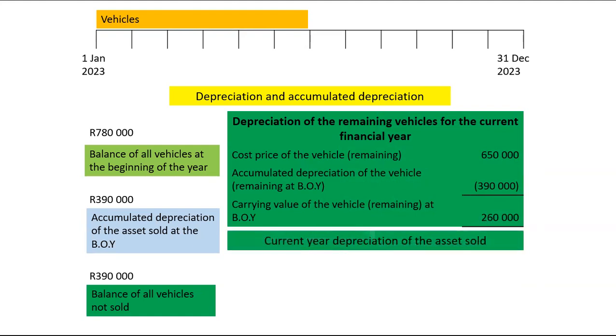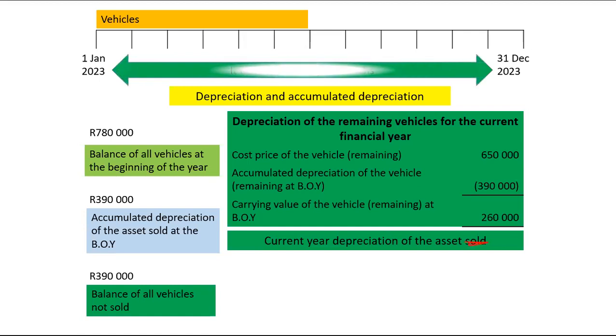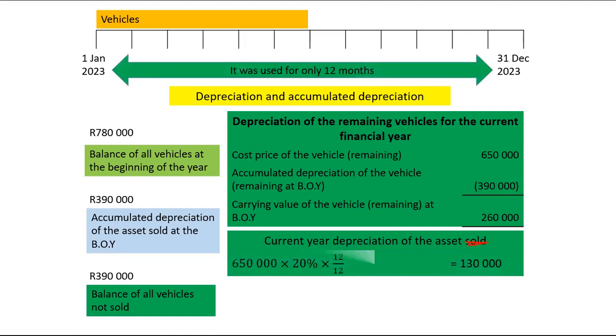When we depreciate vehicles for the current year, actually this is just the remaining vehicles, not the vehicles sold, we will depreciate them for the entire year. So you will take the 650 multiplied by 20%, and that'll give you 130,000.